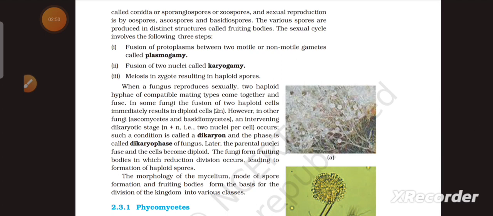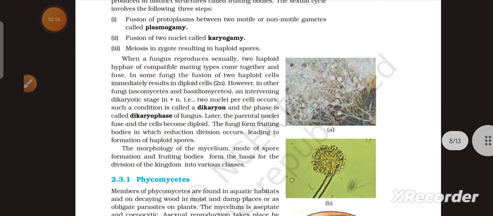When a fungus reproduces sexually, two haploid hyphae of compatible mating types come together and fuse. In some fungi, the fusion of two haploid cells immediately results in a diploid cell, that is 2n. However, in other fungi, that is Ascomycetes and Basidiomycetes, an intervening dikaryotic stage, that is n+n, two nuclei per cell, occurs.